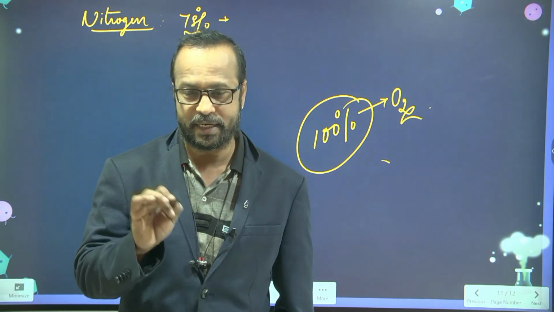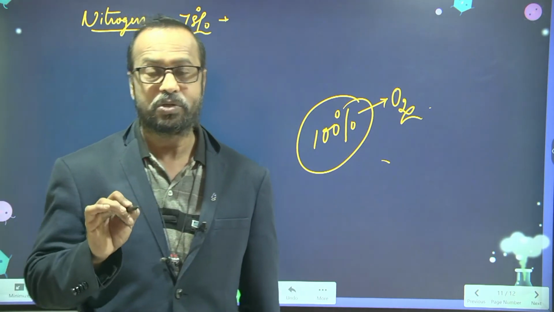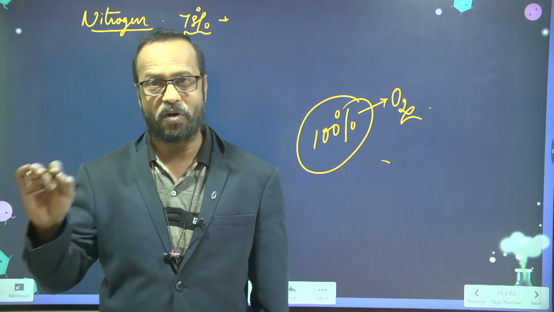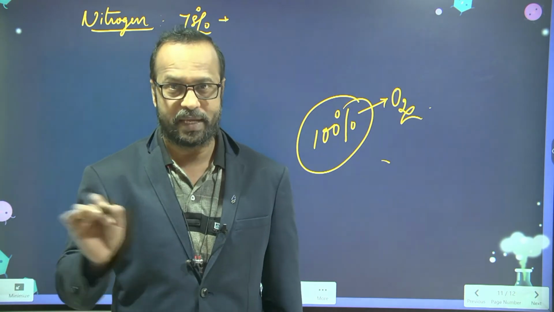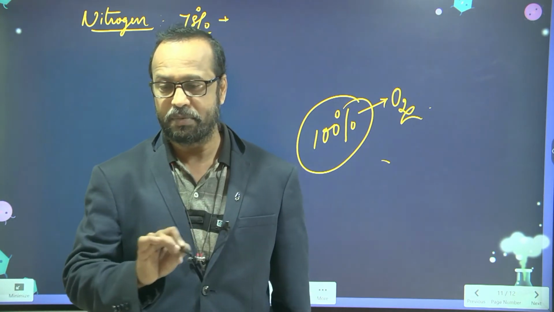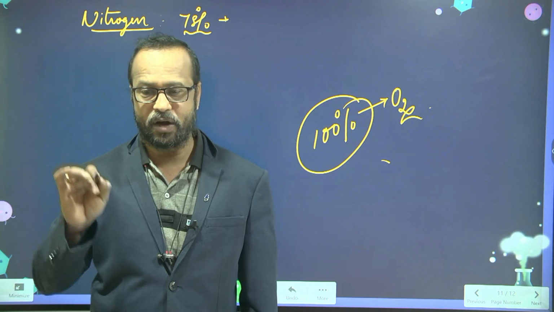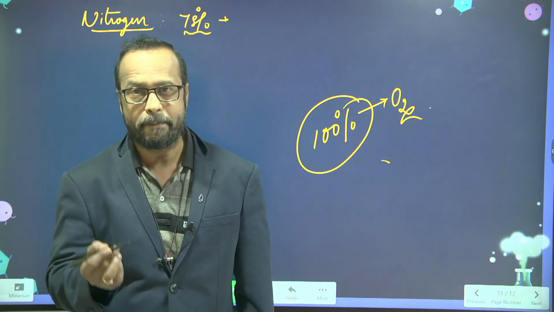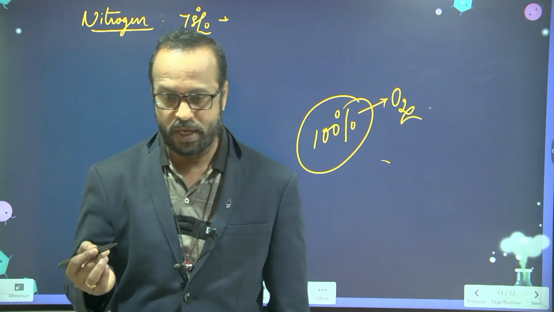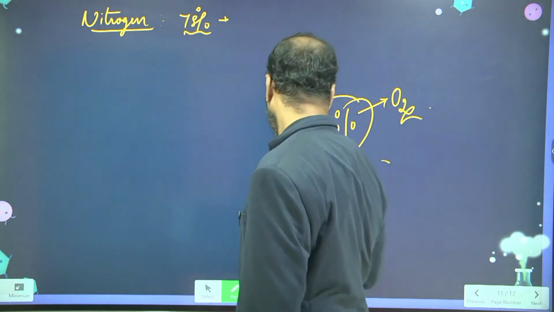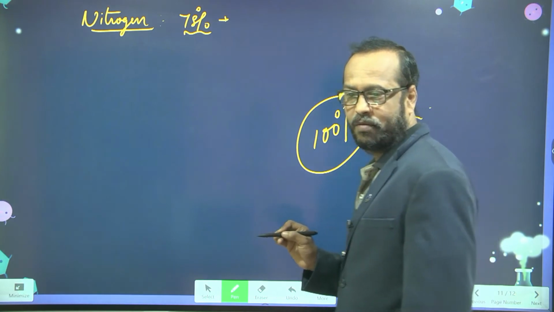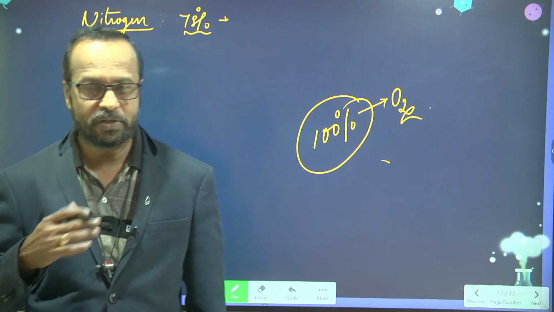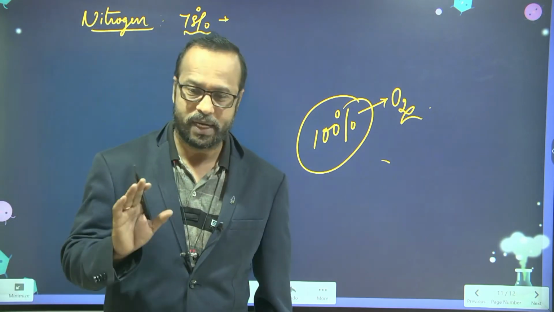You might have already studied the word combustion. Combustion is the burning of anything in presence of oxygen or air. So complete burning of any substance in presence of oxygen is called combustion. For burning it requires oxygen, and if it is totally 100% oxygen, then if anything starts burning, it will continuously burn till its end.